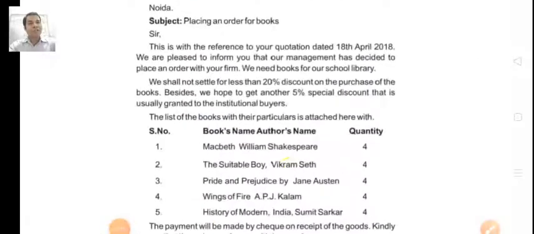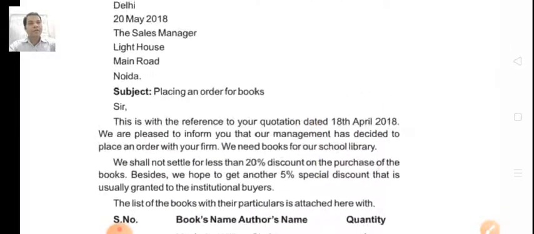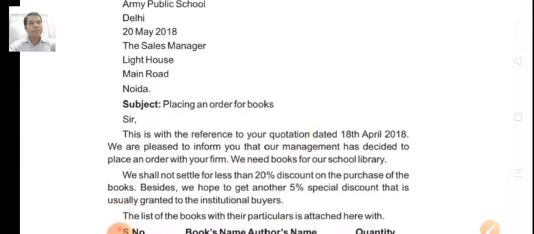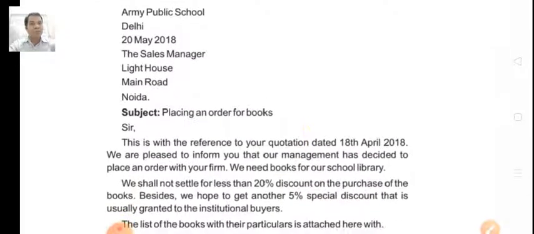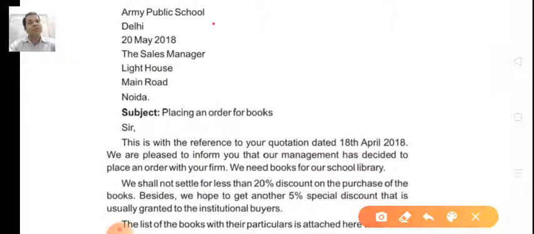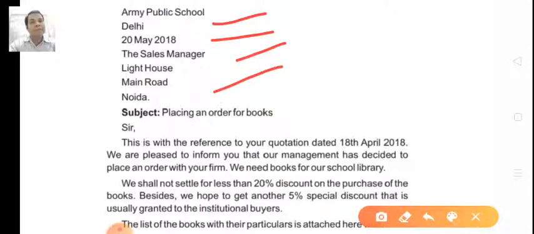So here students, first of all, you are the librarian of this school, so you must write the name of the school, your address, then leave a line. After leaving a line, you should write the date, then the sales manager, Lighthouse, Main Road, Noida.